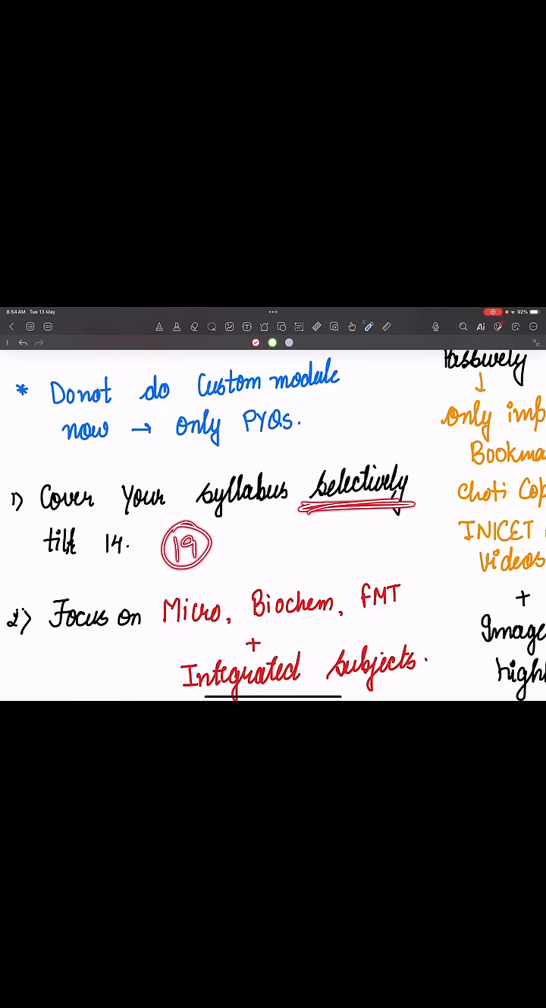You have to read 19 subjects. एक subject का नहीं होता है. 200 questions 19 subjects से आते हैं. So you have to be very selective for all the 19 subjects. Okay, first and foremost thing.